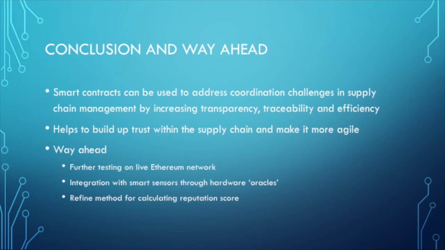Finally, the reputation score calculated in the proof of concept is a very simplistic way of representing the overall reputation of a party, since it is only based on the proportion of successful shipments made, or shipment history. A more sophisticated mechanism can be explored, perhaps using additional factors such as reliability, online reviews, or product range. This can help to provide a more robust and accurate representation of a party's reputation.